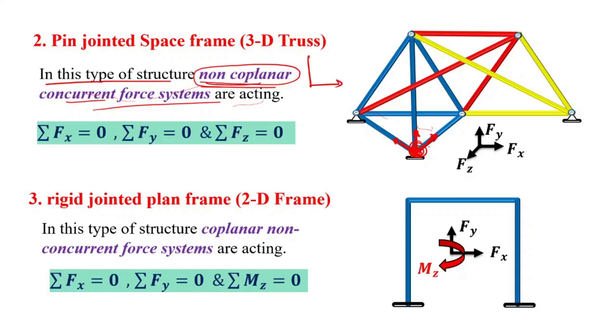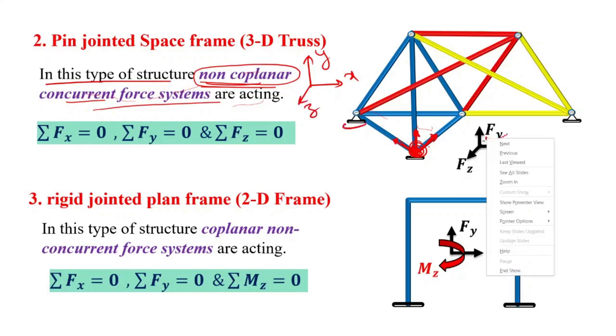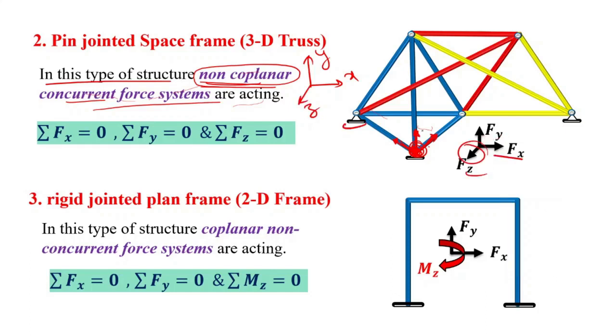Like, suppose that in the 2D truss all the forces are acting in the xy plane, and here these are acting in the xy plane, yz plane, and xz plane, right? So, clear. These type of forces are known as non-coplanar, but these forces are passing through one particular point over here, so these are known as concurrent forces, right?